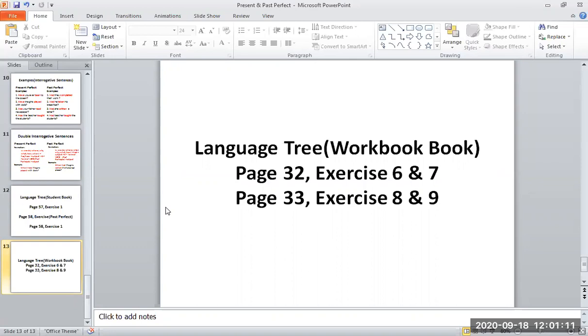Sentence number 4. He put his umbrella up. It started to rain. What happened first? Did he put his umbrella up first, or did it rain first?